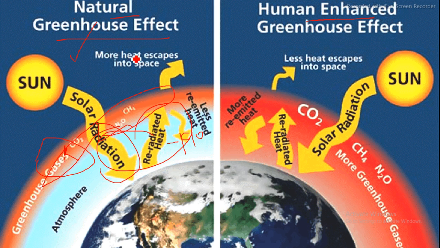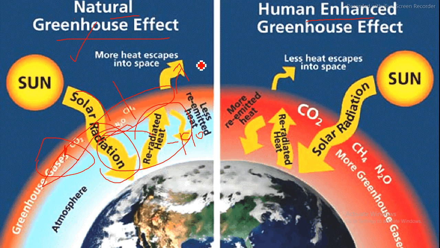Here more heat escapes into space, so the heat budget will be maintained. Heat budget is nothing but the difference between incoming heat and outgoing heat. So if this heat budget is maintained, the earth's temperature will be suitable for life.